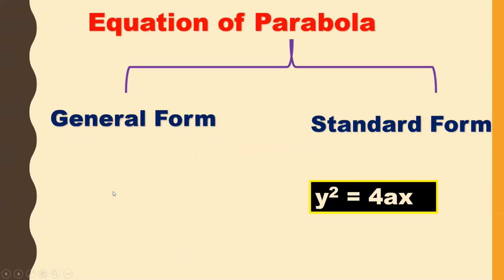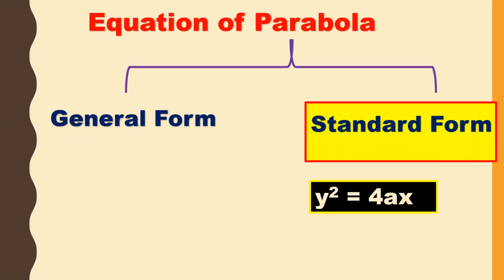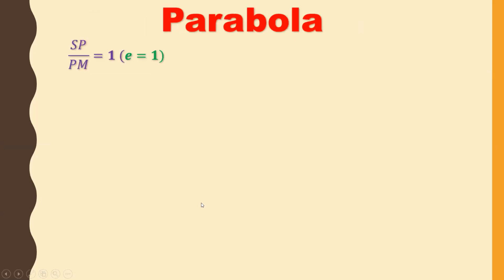Now let us see the next one, which is the most important derivation and the most expected question for 7 marks: derivation of the standard formula. Standard form is y square is equal to 4ax. Before deriving the formula, let us see the prerequisites for that.